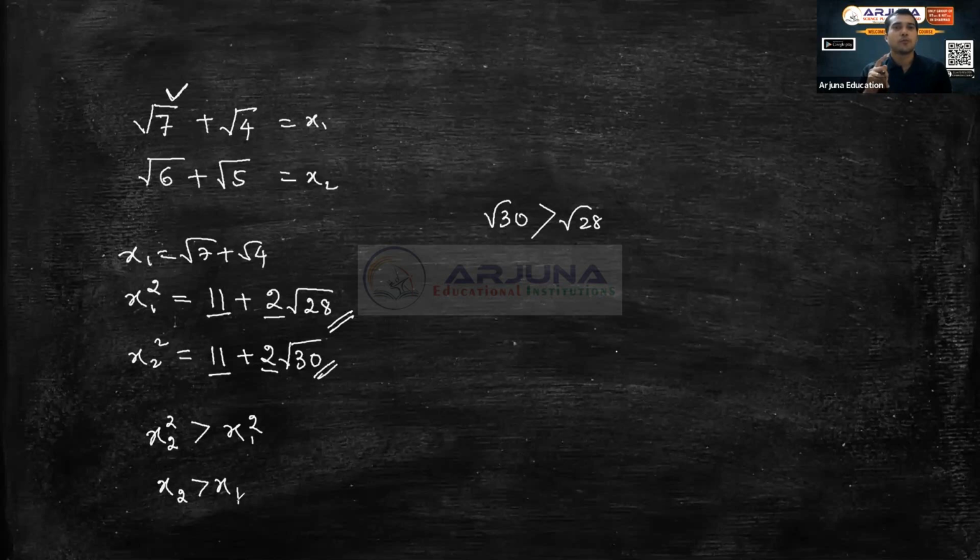Okay, so what all things we learned, let us just summarize it. We discussed the properties of surds. Then we solved questions on simplification, rationalization, and comparison of two surds. Whenever two surds are there, which one is bigger, which one is smaller, writing them in increasing or decreasing order, all those things we discussed.